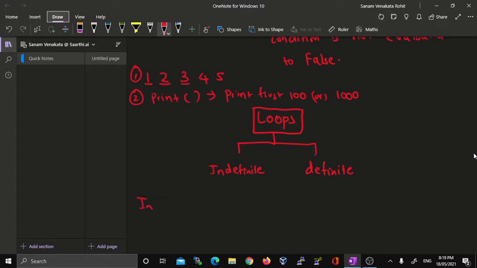So what is an indefinite loop? An indefinite loop is a loop in which we don't know how many number of times it is going to execute.